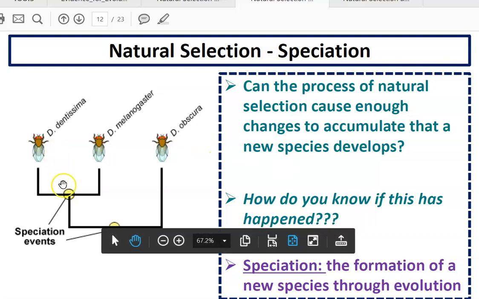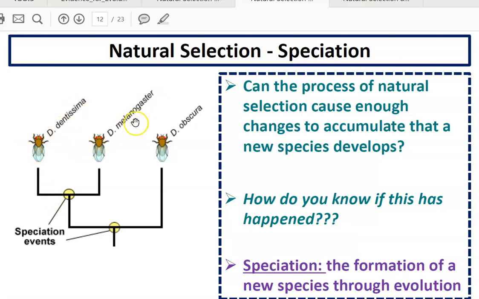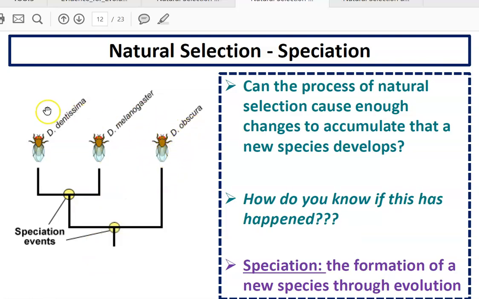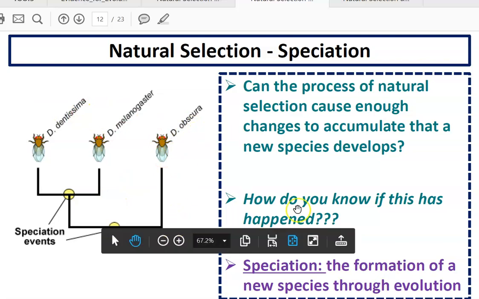And so in this example, you can see that you have 3 different species of fruit flies. So right here is when they branched off and you got one type of fruit fly and another type of fruit fly, and then another point where you're seeing a new species is right here. So now you have the 3 species of fruit flies that have evolved.